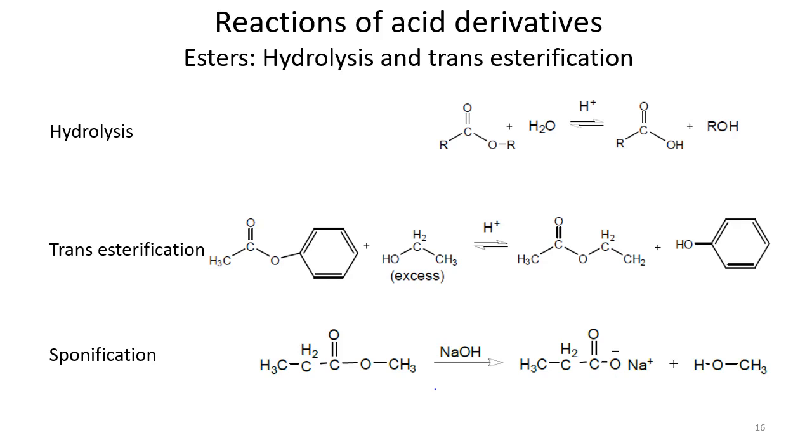If we treat it with another alcohol that is in excess, we can change the alcohol part here, and it can be converted into another ester. This was a phenyl ester, so we can convert it into an ethyl ester here.